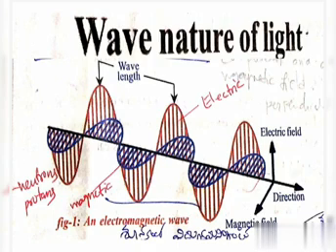A familiar example of the visible spectrum in nature is the formation of a rainbow. Visible light is also an electromagnetic wave.